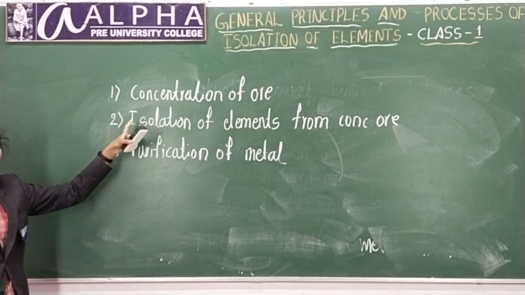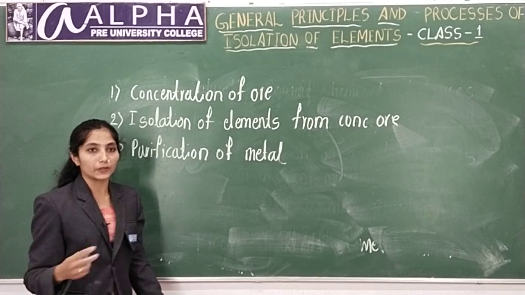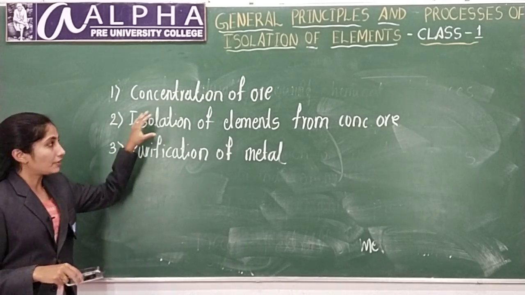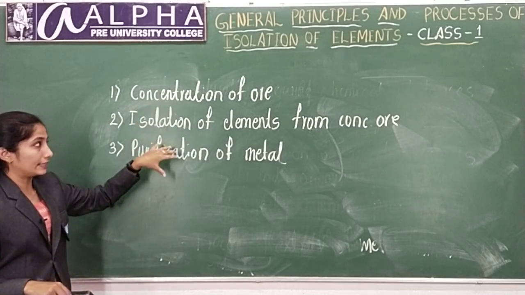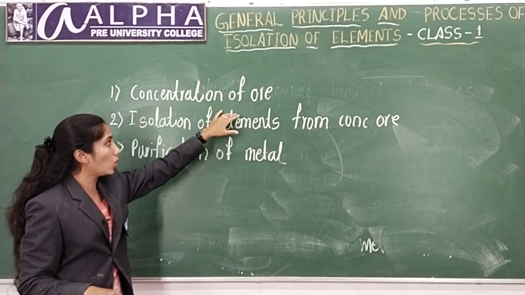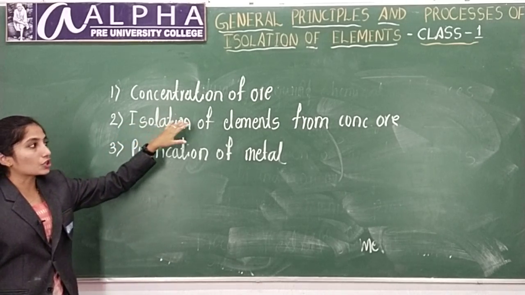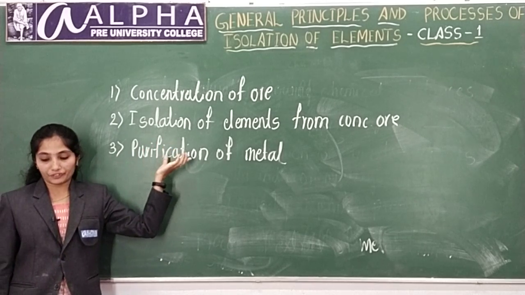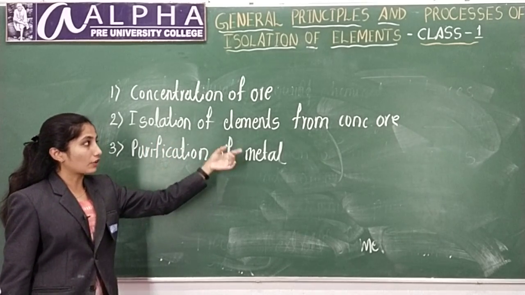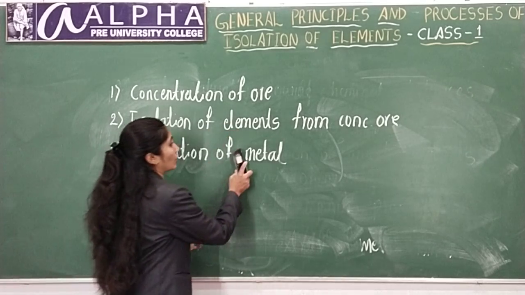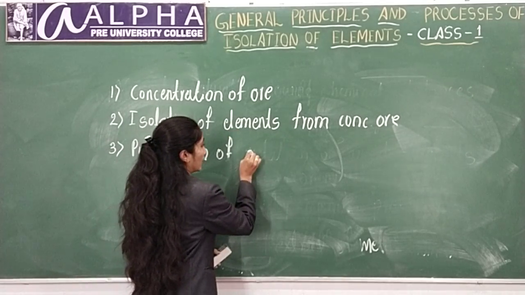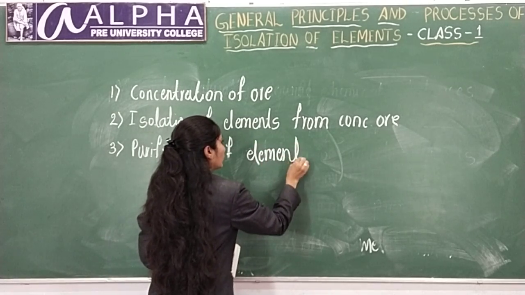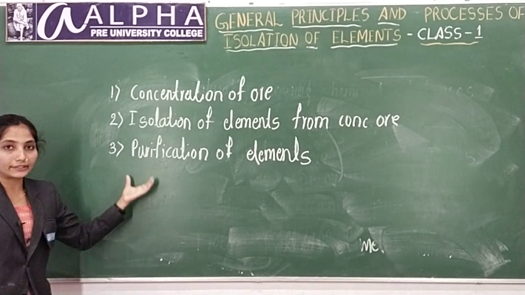These are the main three steps. There are some other steps also. While explaining I will tell you that, but they are not so important. First you need to concentrate on these three things. First is concentration of ore, second is isolation of elements from concentrated ore, and last is purification of elements, or metals if you write metals also, no problem. These are the main three steps involved.